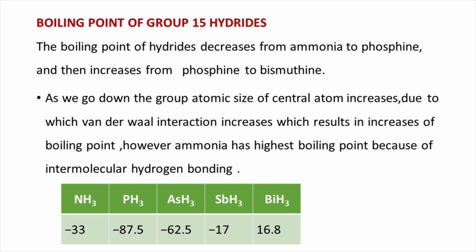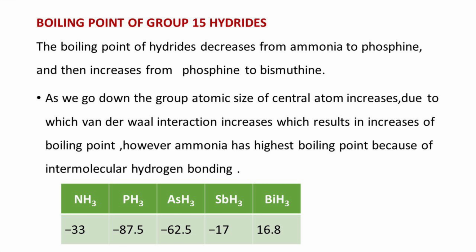The boiling point of hydrides decreases from ammonia to phosphine and then increases from phosphine to bismuthine. As we go down the group, atomic size of the central atom increases, due to which van der Waals interaction increases, which results in an increase of boiling point. However, ammonia has the highest boiling point because of intermolecular hydrogen bonding.